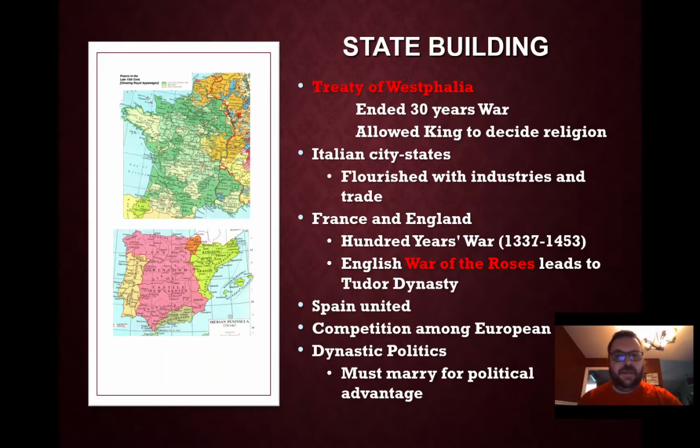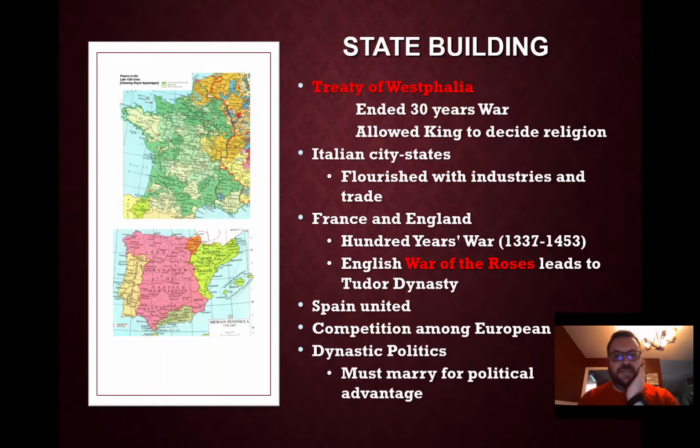During this time, the Italian city-states will flourish with industries and trade. The Italian city-states will be trading with the Muslim world for the spices, so they kind of dominate Middle Eastern Islamic trade, which will make them very wealthy at this time.